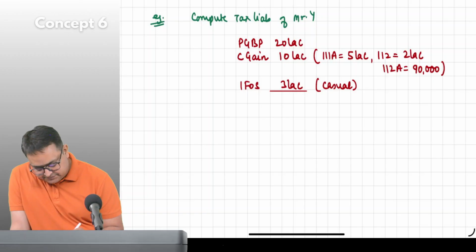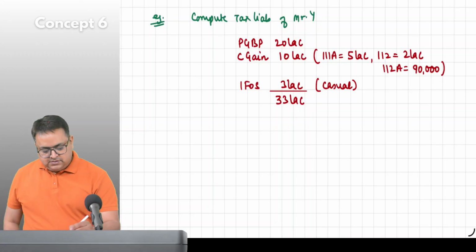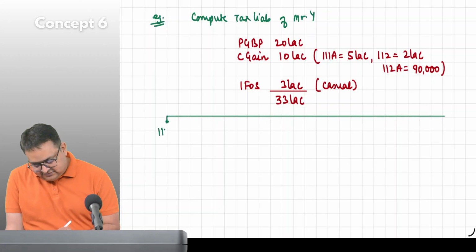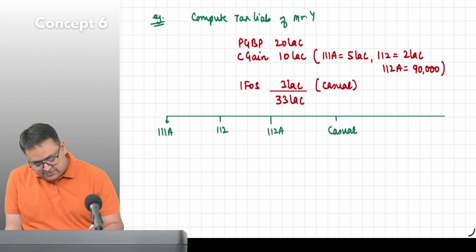Possible? 33 lakh. Everyone, you have to compute the taxes. This is 111A, 112, 112A, casual, and then the normal remaining.